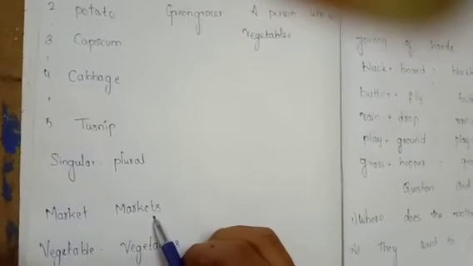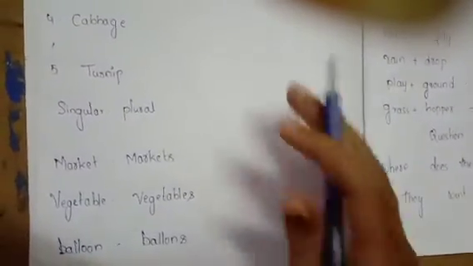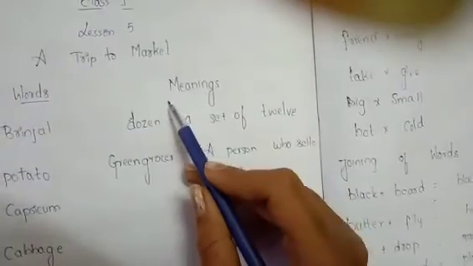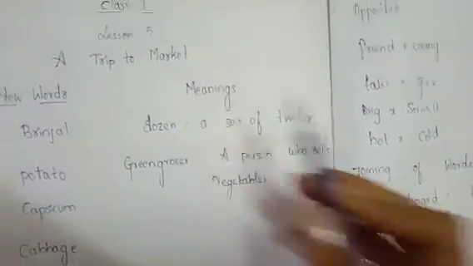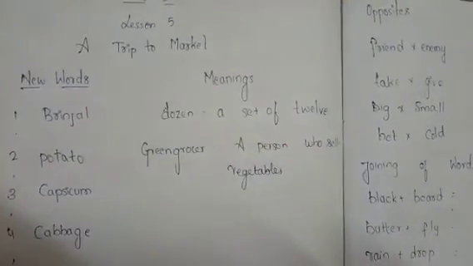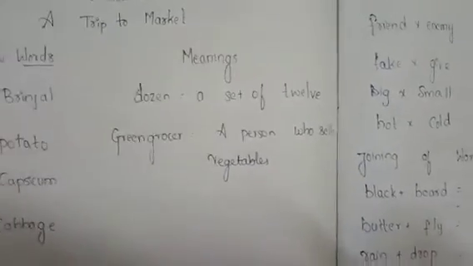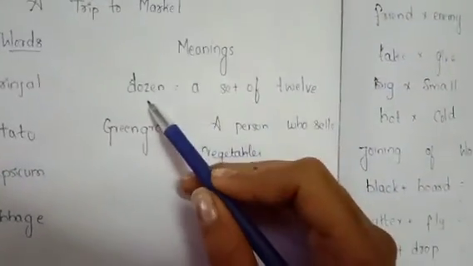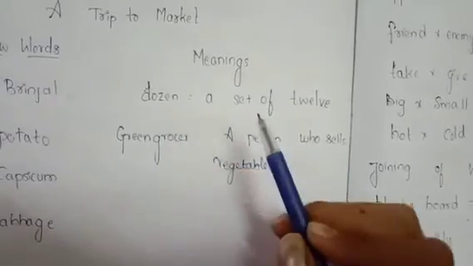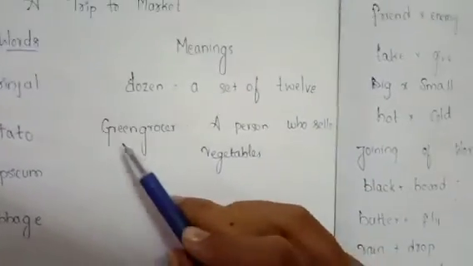Market, markets. Vegetable, vegetables. Balloon, balloons. So our next section is meanings. So children, write one by one section by leaving a line and with a good handwriting write neatly and write slowly. Okay, our next section is meanings. What is the first one? Dozen. What is the meaning of dozen? A set of 12. Dozen, a set of 12.